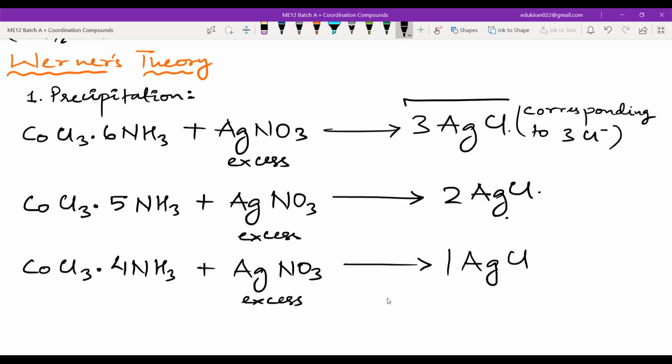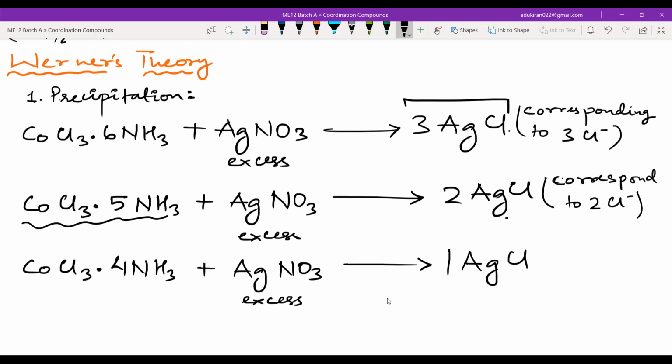So if you are getting 3 AgCl, that means 3 Cl negative should be provided by this particular molecule, right? AgNO3 does not have any Cl negatives, right? Any chlorine ion. All the chloride ions should be provided by this compound, which is made by the addition of CoCl3 and 6 moles of NH3. Now, in this part, we don't have any. This should correspond to 2 Cl negatives. Okay, 2 Cl negatives.